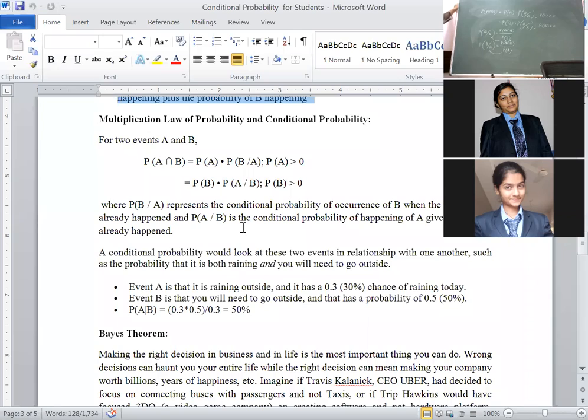Already I have mentioned it on the screen. Probability of B given A represents the conditional probability of happening of B under the condition that A has happened. Same thing we wrote here. Understood, students? Yes, ma'am.